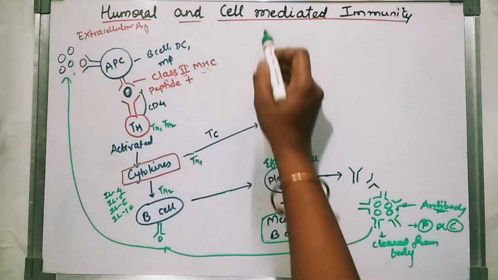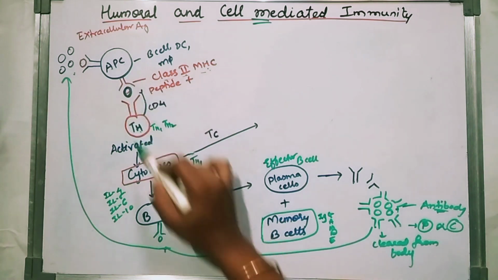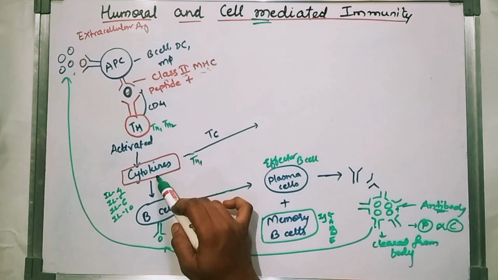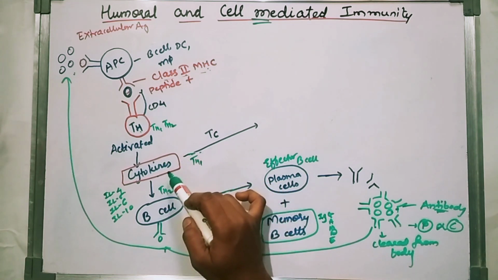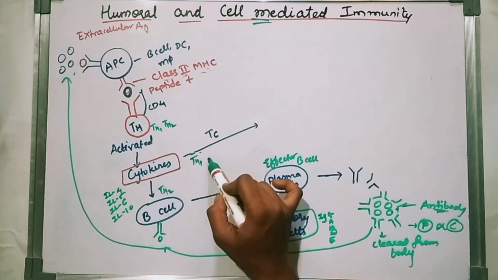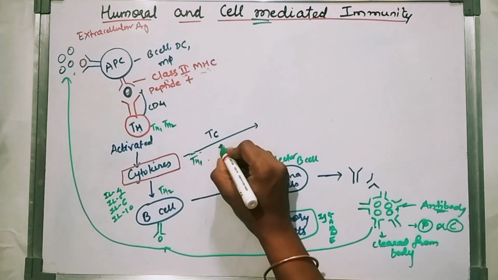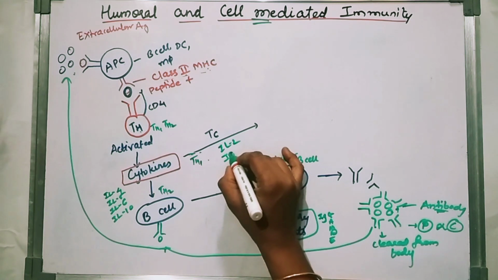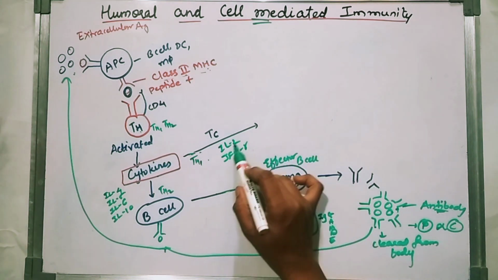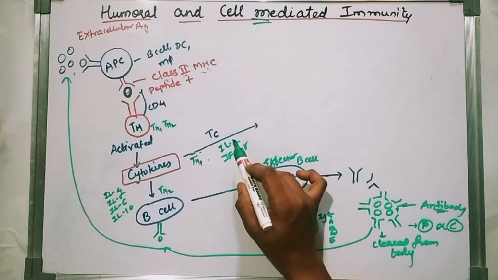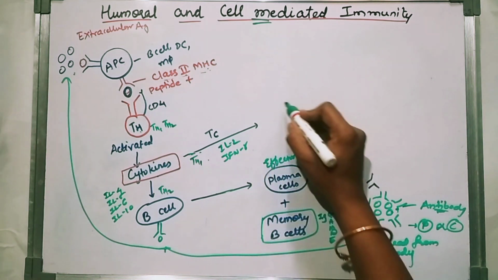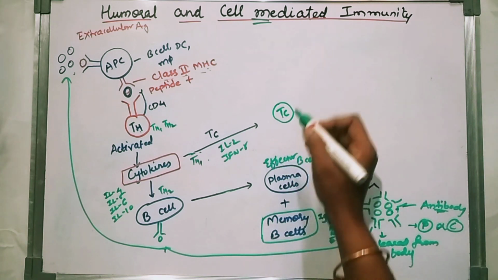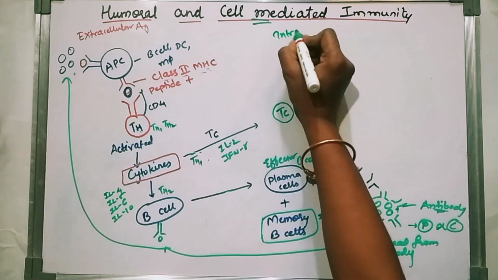Now we will see cell mediated immunity. Once the T helper cell is activated, it produces cytokines. One subtype of T helper cell, TH1, will produce what type of cytokines? IL-2 and IFN gamma. That will proliferate the T cell, the cytotoxic T cell. So here, intracellular antigen.